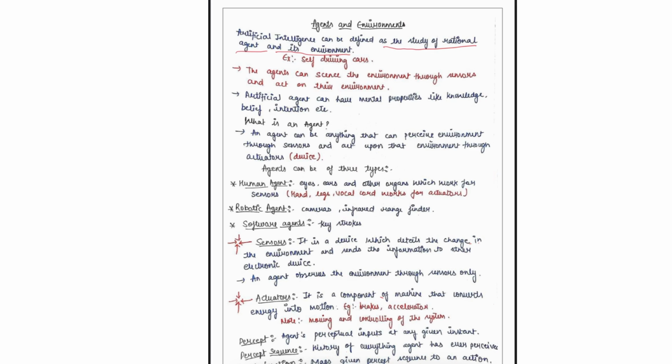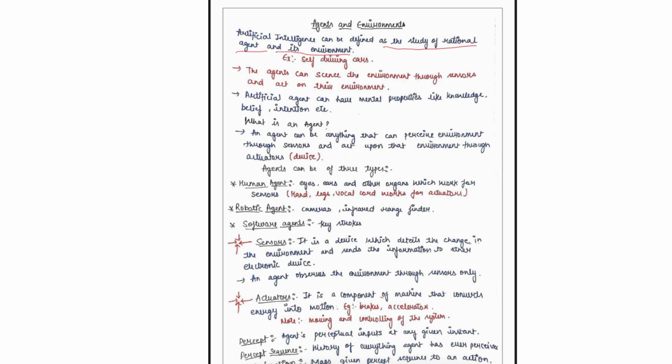Perceiving, what is sensing the environment? See, the AI agent is moving. Whatever is in front of the agent is nothing but an environment: traffic, lanes, anything. And sensors are there for object detection, for speed visualization.